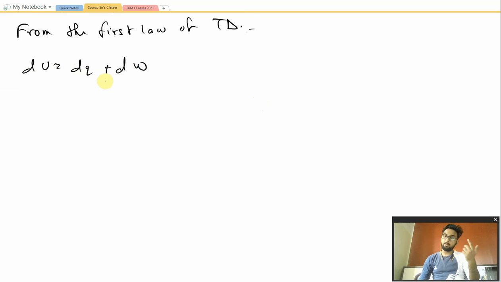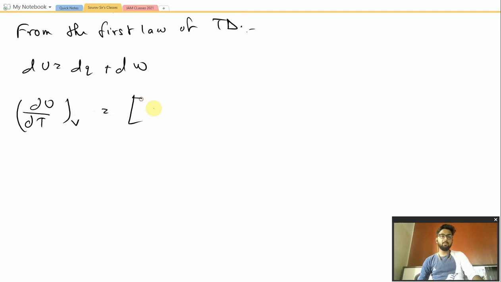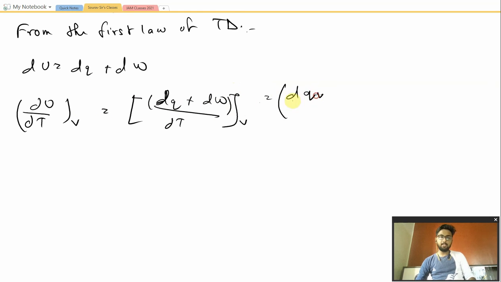So putting that in the above equation, we would be having dU by dT at constant V; we are just taking the value of dU by dT at constant V from the above equation. So this would be equal to (dq plus dw) divided by dT, which is at constant V, is equal to dqV by dT at constant V, which is equal to qV by delta T, which is equal to CV.